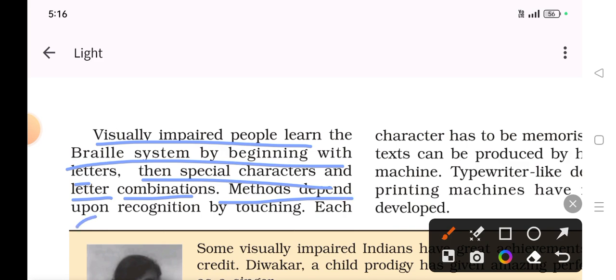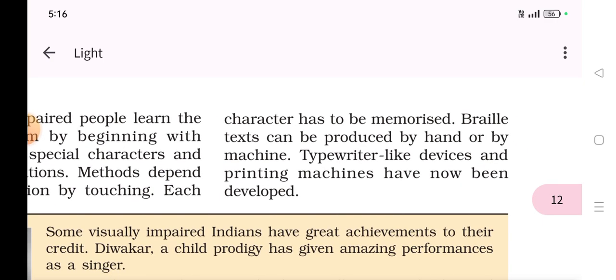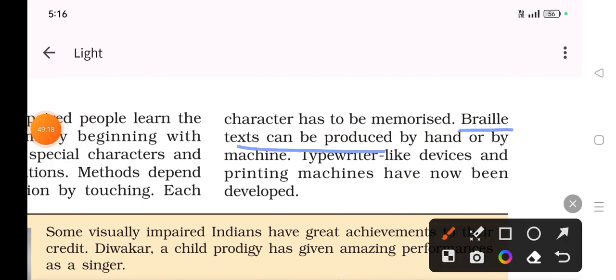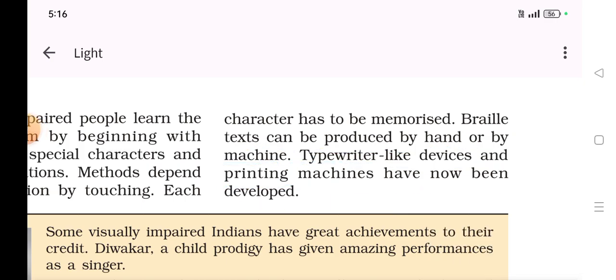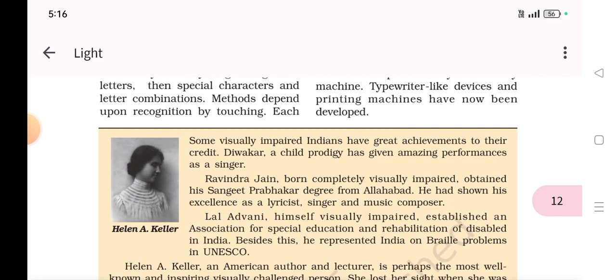Methods depend upon recognition by touching each character that has to be memorized. Braille text can be produced by hand or by machine. Typewriter-like devices and printing machines are now being developed for this braille system. So basically, some information is given about the braille system, non-optical and optical aids for visually impaired.